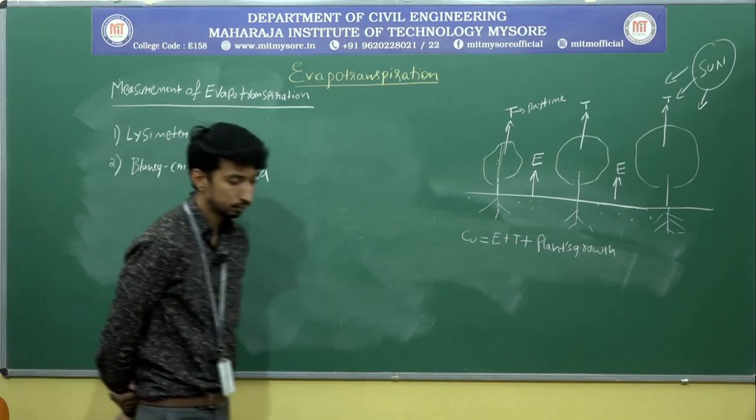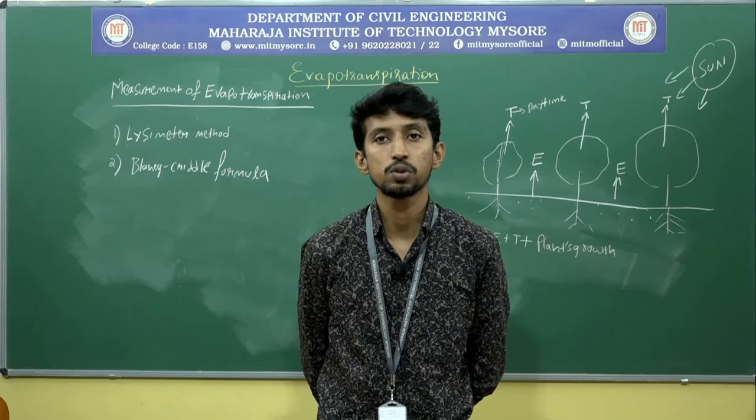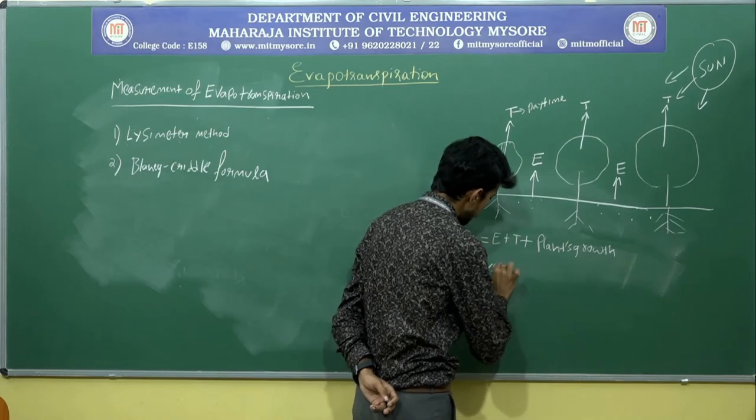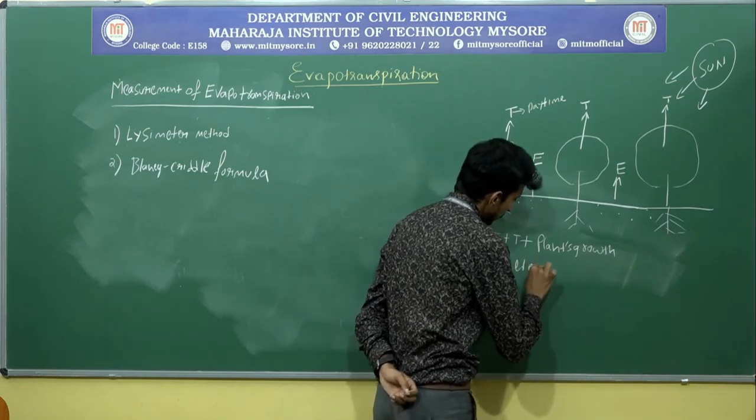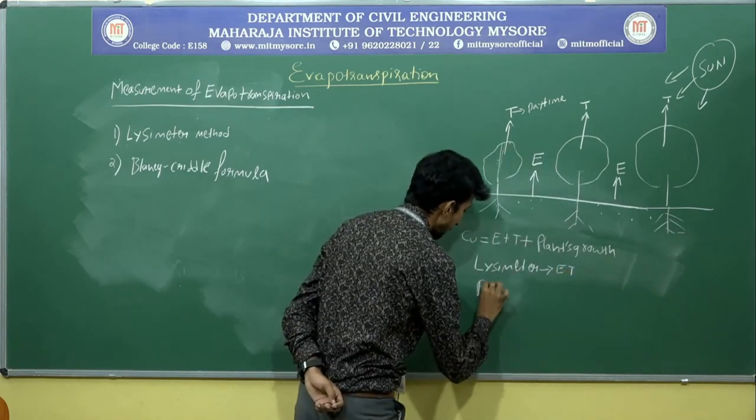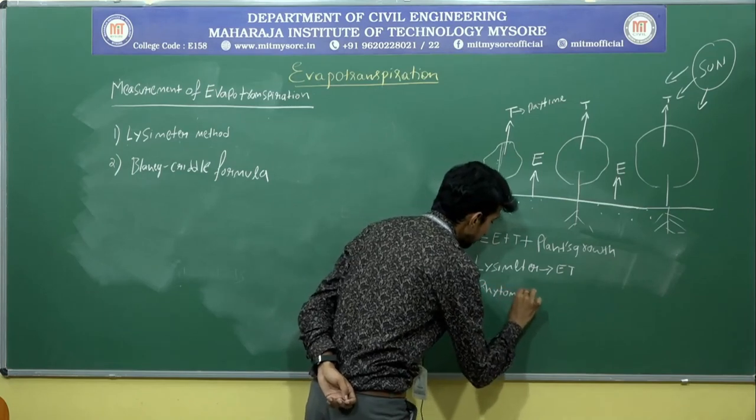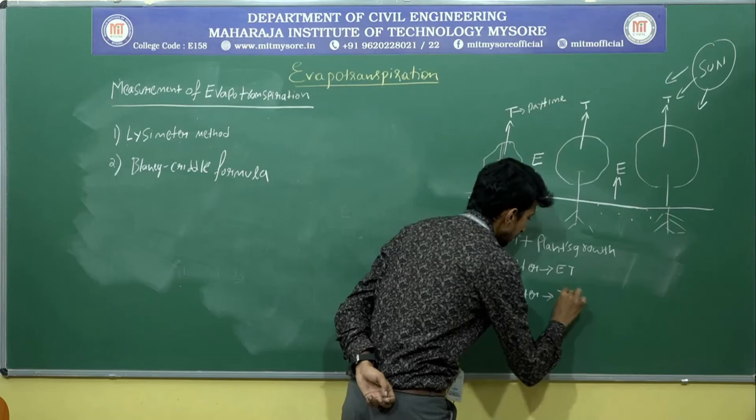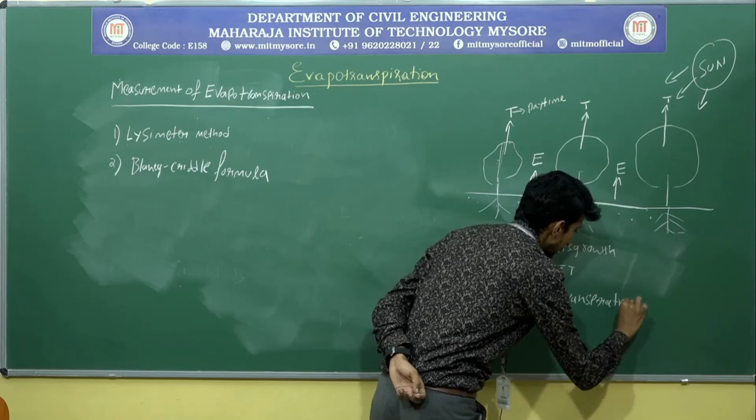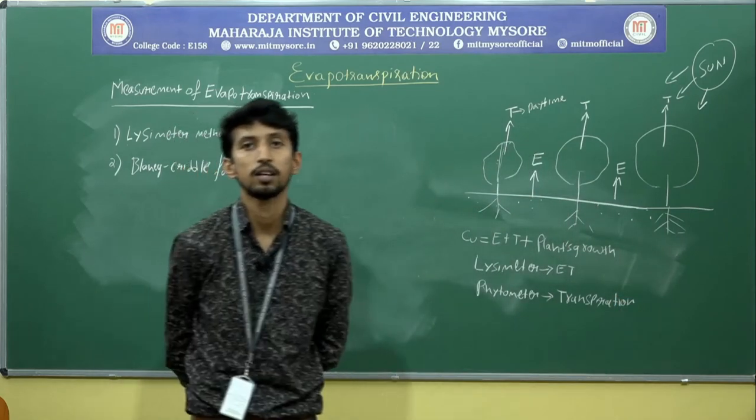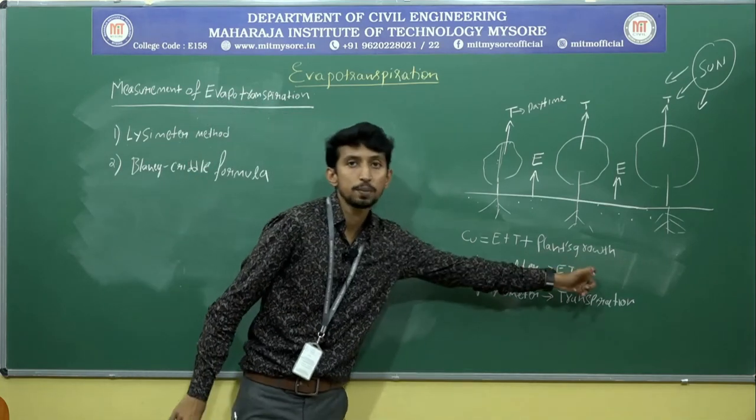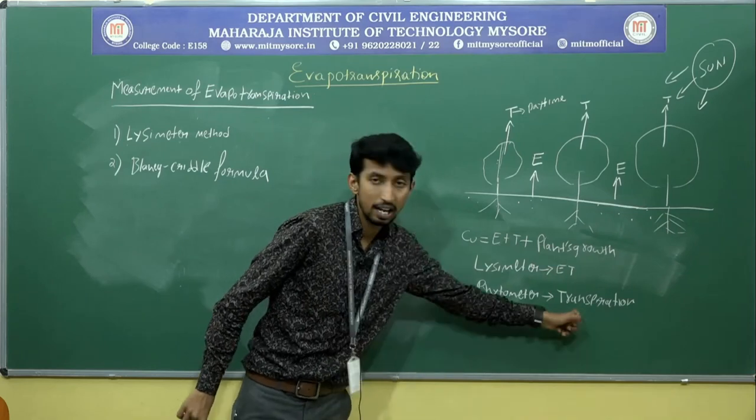What is a lysimeter? A lysimeter is a device which is used to measure evapotranspiration. From a phytometer, we can measure transpiration. Lysimeter is used to measure evapotranspiration. Phytometer is used to measure transpiration.